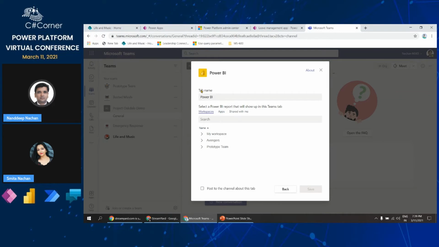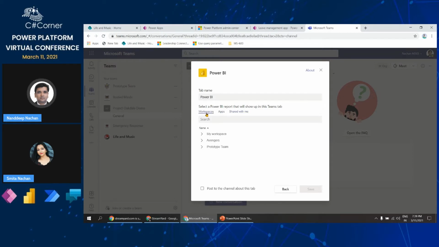Then over here, you can define the tab name, whatever tab name you would like to add. Then the second option is to select a Power BI report that will show up in this Teams tab. You can select your existing reports available from your workspaces. It will list out all your workspaces and available reports with it. Then the second option is from the apps, and the third option is shared with me, so reports which are already shared with me.